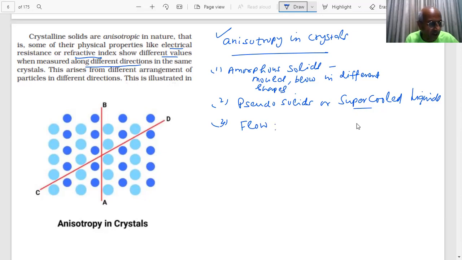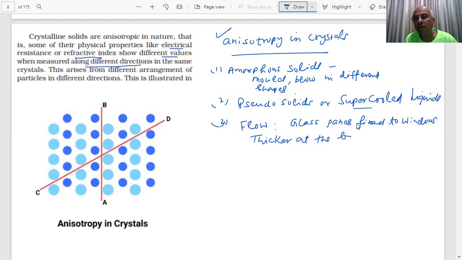If you see the glass windows of very old buildings, students, you will find that these are slightly thicker at the bottom than at the top. Why? What is the reason for this?